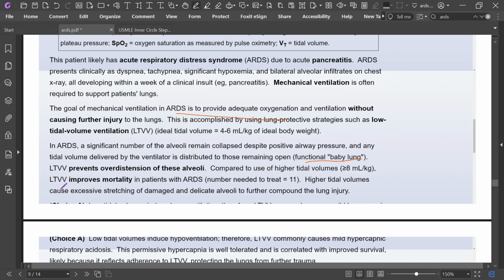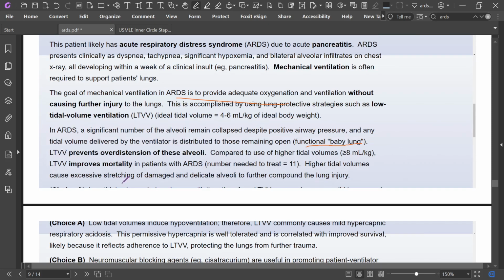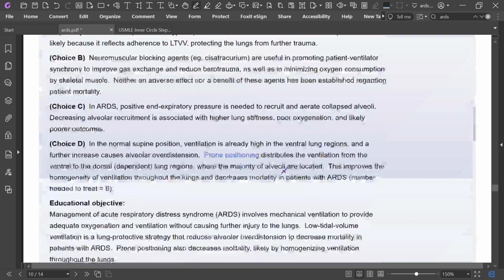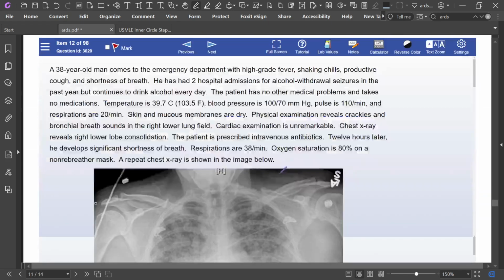So low tidal volume ventilation prevents overdistension of the alveoli and, compared to the use of high tidal volume, more than 8 ml per kg, improves mortality. Low tidal volume improves mortality in patients with ARDS, while higher tidal volume causes excessive stretching of the damaged and delicate alveoli, further compounding the lung injury. Okay, the final question.